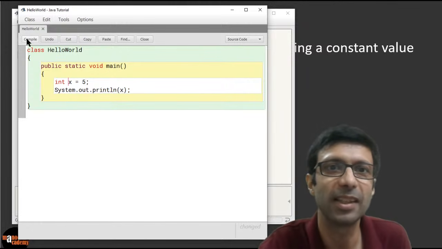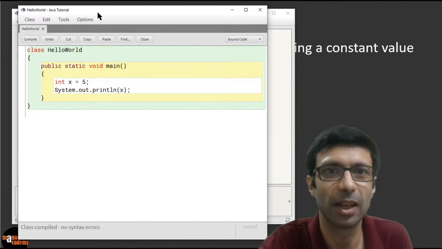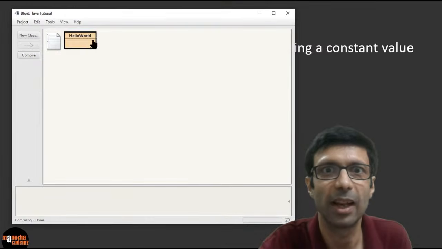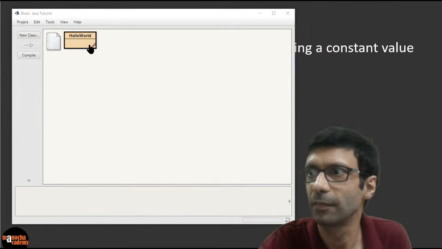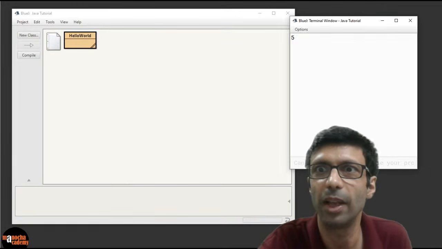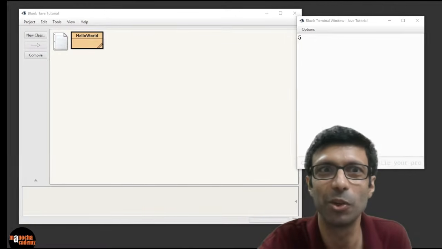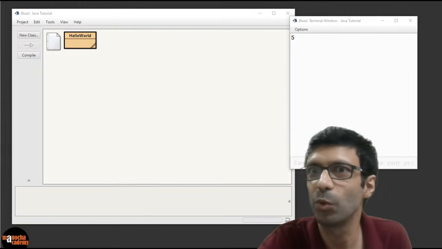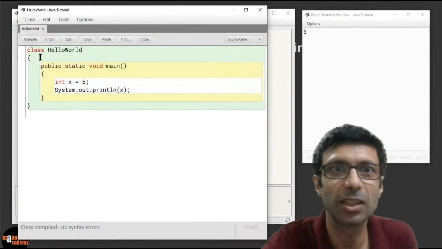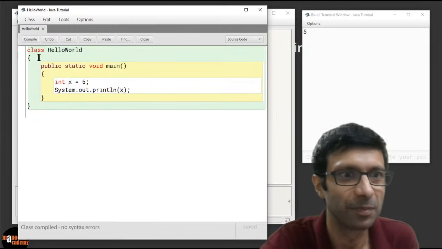So let's compile and see this. There you can see the program has been compiled, and let's run it and see, guys. I'll close this and run hello world. Now let's see what's been printed out. Let me run it again. And where's the output window? There it is. Okay. I have to juggle all these windows here. So there is my output window. Can you guys see that here? Let me pull it up here for you. Can you see the number 5 has been printed, and let's open up the program side by side.